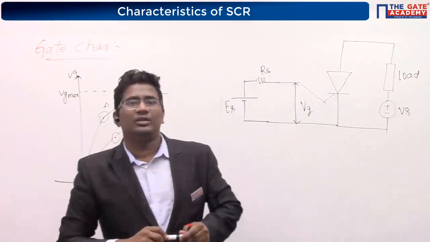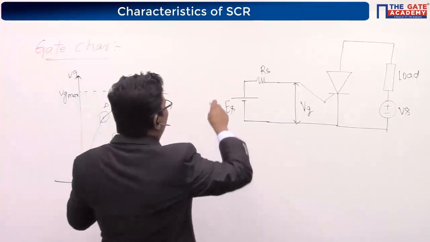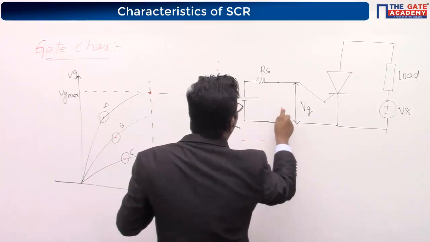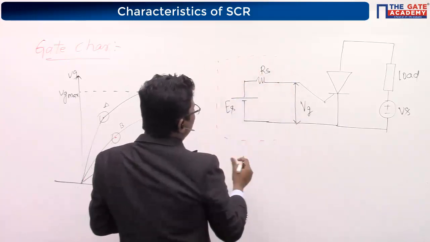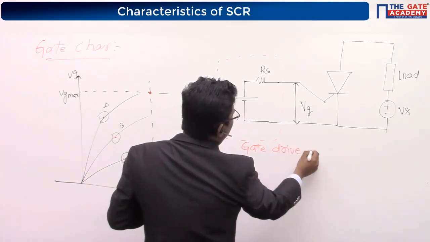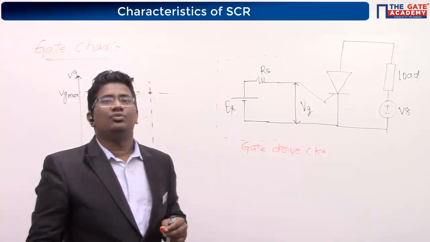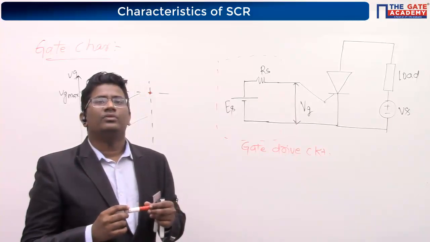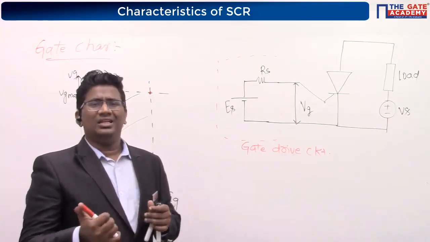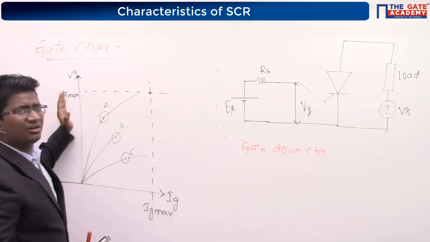Okay. Now, look at the board. Look at this red dotted line which I am putting here. This is called the gate drive circuit. Either you take voltage here, or you take current here.